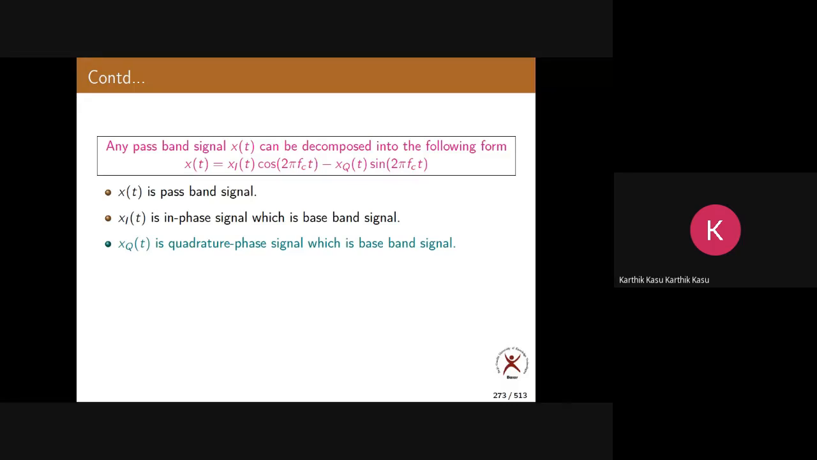Clear? Now let us take the example of SSB. What is the SSB equation? m of t cos 2 pi f c t plus or minus m hat of t sin 2 pi f c t. So compare these two equations.